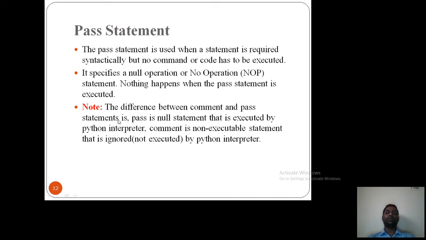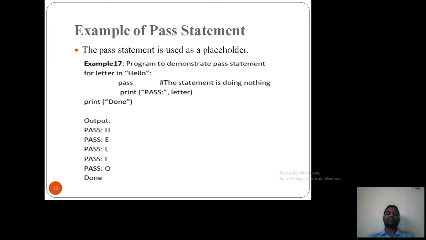So here is a note. The difference between comment and pass statement is that pass is a null statement that is executed by the Python interpreter. Pass statement will get executed but no command is given. But a comment is a non-executable statement that is ignored by the Python interpreter. That's the difference. Now we'll see the example of the pass statement.